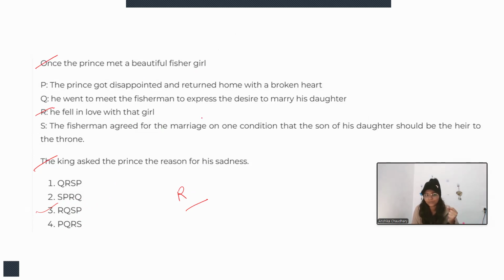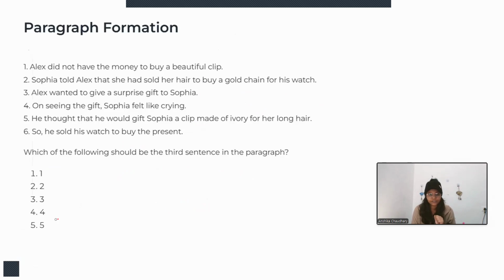He went to meet the fisherman to express the desire to marry his daughter. The fisherman agreed for the marriage on one condition that the son of his daughter should be the heir to the throne. Right? The prince got disappointed and returned home with a broken heart because he was not too happy with that condition. Then the king asked the prince the reason for his sadness. So, yeah, it is well fitted. So, RQSP will be the correct answer. Let's move on to the next question.